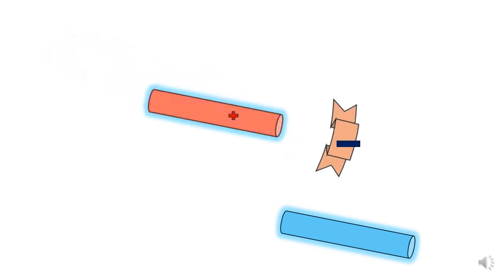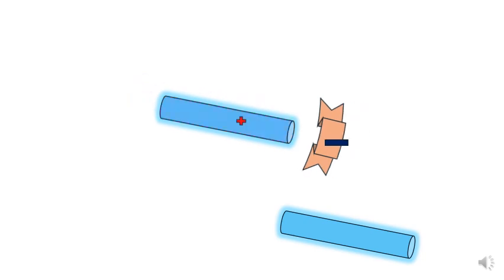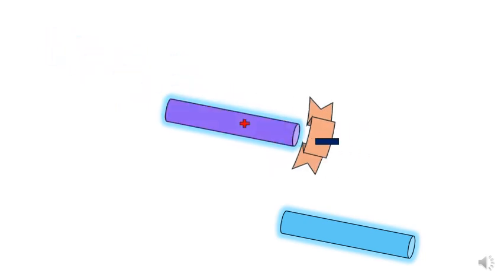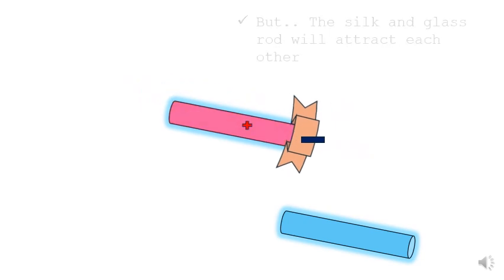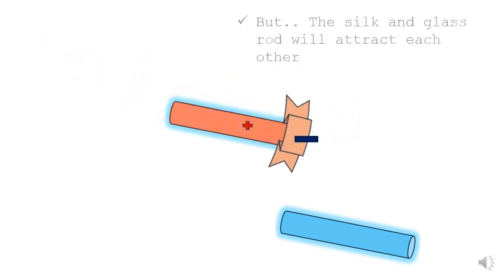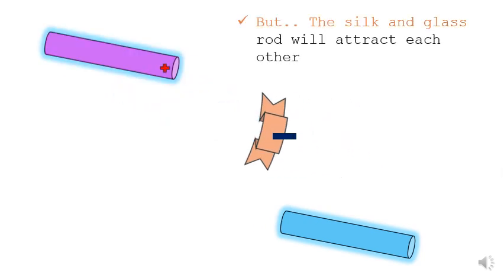Similar charges will repel, but dissimilar charges will attract each other. This is the classical example, and students should remember: similar charges repel, dissimilar charges attract.